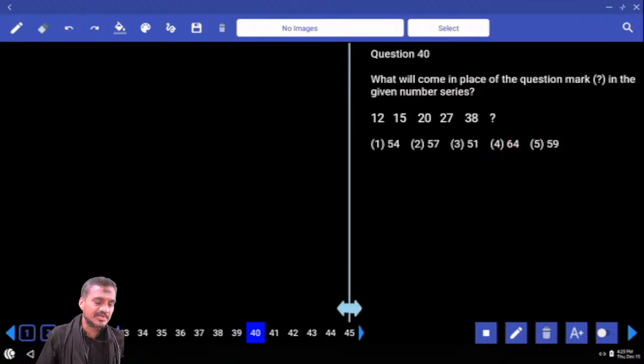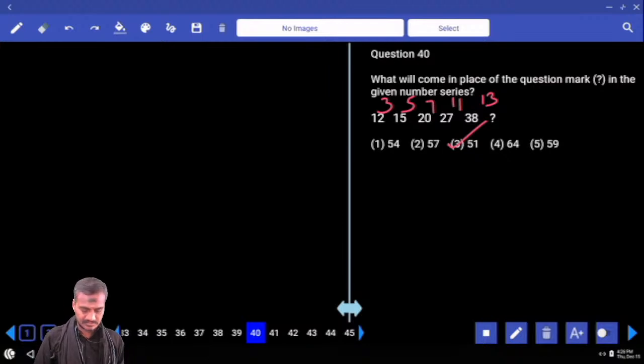12, 15 and 20. What is the difference? We have 3. And next one this is 5, 7 and this is 11. 3, 5, 7 and so on, primes. Next one 13. 38 plus 13, 51. Then now we are done with paper 167. Now you can leave that.